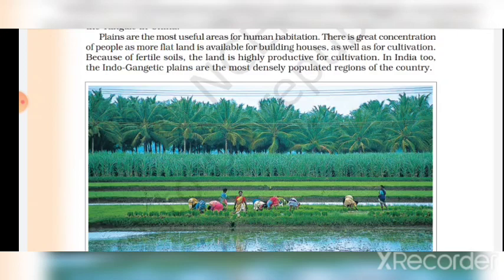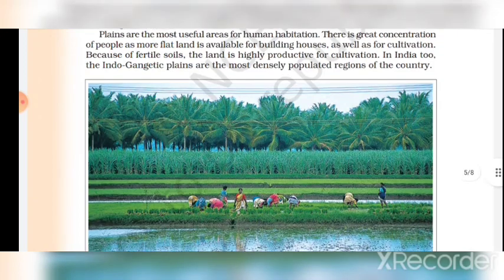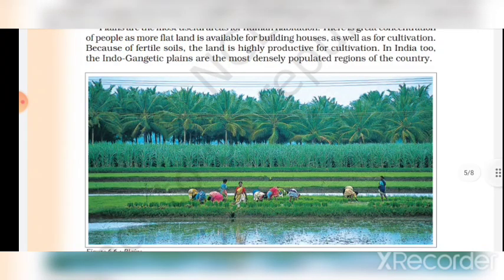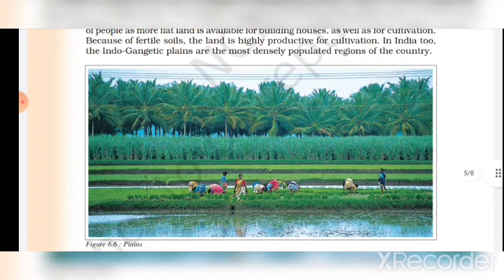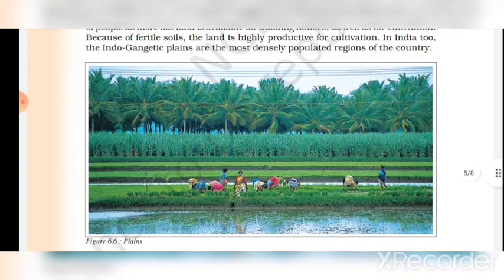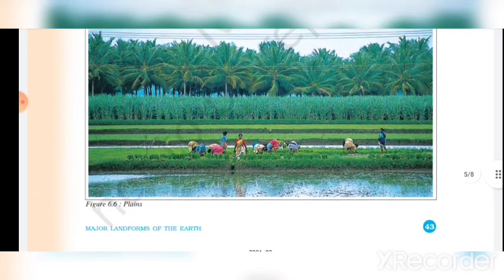There is a great concentration of people as more flat land is available for building houses as well as for cultivation. Because of fertile soil, the land is highly productive for cultivation. In India too, the Indo-Gangetic plains are the most densely populated regions of the country. Look at the picture of plains 6.6.